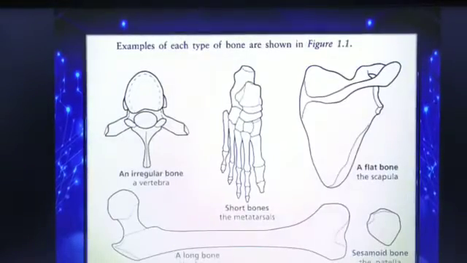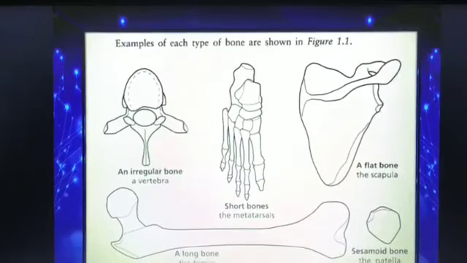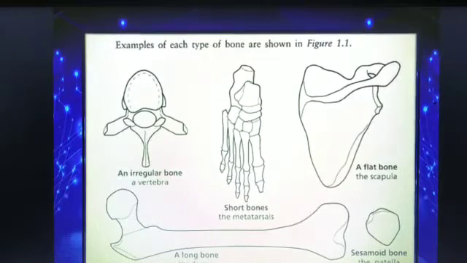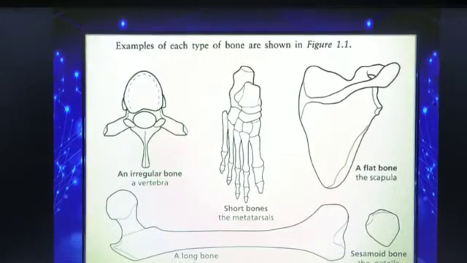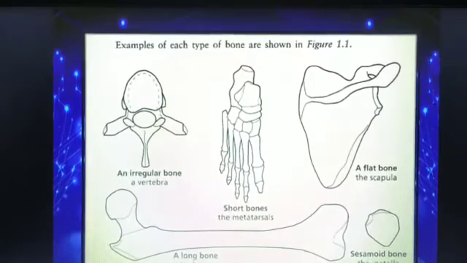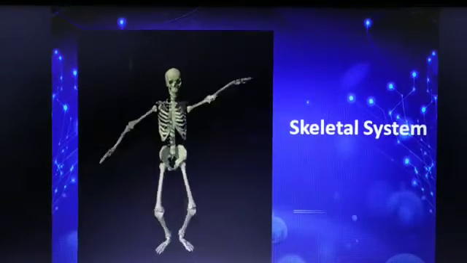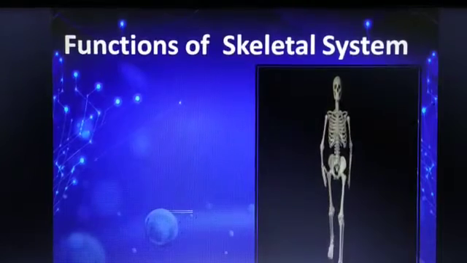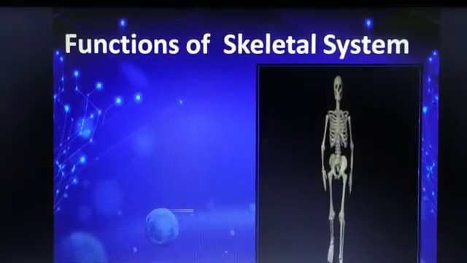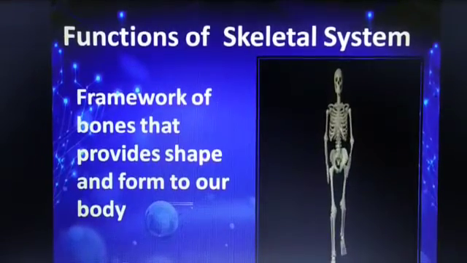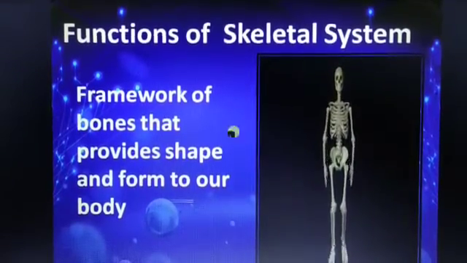See students, there are different types of bones. Some of them are short, some are long, some are irregular and some are flat. So all these bones are joined together to form a skeleton. And this organ system is known as the skeletal system. Now let's discuss the functions of the skeletal system. The skeletal system forms a framework of bones that provides shape and form to our body.